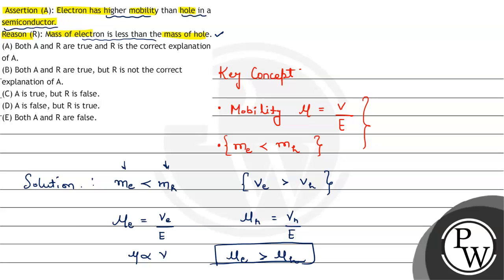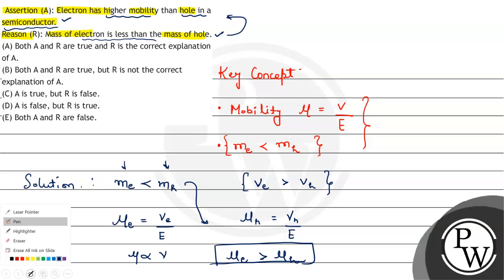So assertion A is also true, and the mass of electron being less than hole is the main reason behind the higher mobility of electron than hole. Hence the reason explains the assertion correctly. Hence reason is the correct explanation of assertion.